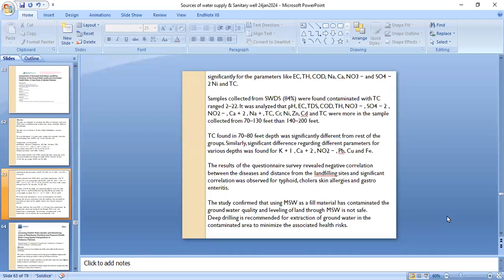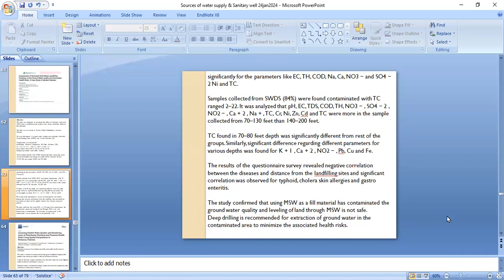Samples collected from solid waste disposal sites, that is 84%, were found contaminated with total coliform in the range of 2 to 22. It was observed that pH, electrical conductivity, the electrolytes and the heavy metals were more in the samples collected from 70 to 130 feet than from 142 to 100 feet. Total coliform found at 70 to 80 feet depth was significantly different from the rest of the groups.